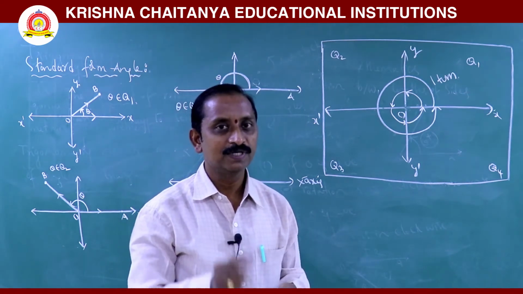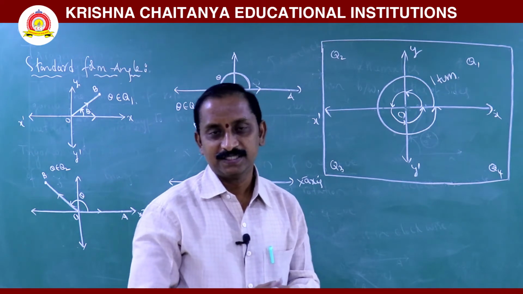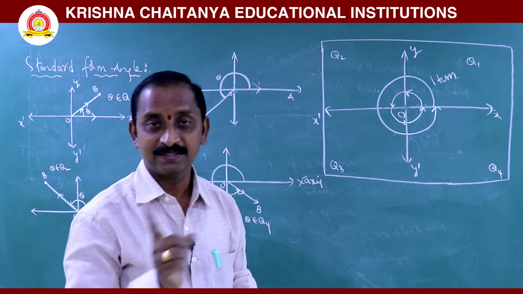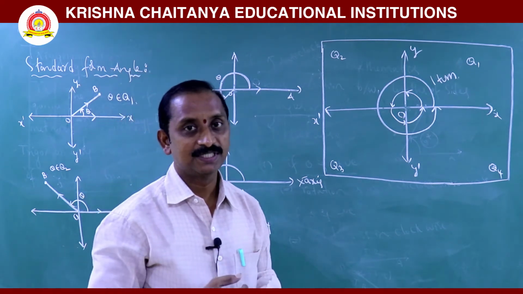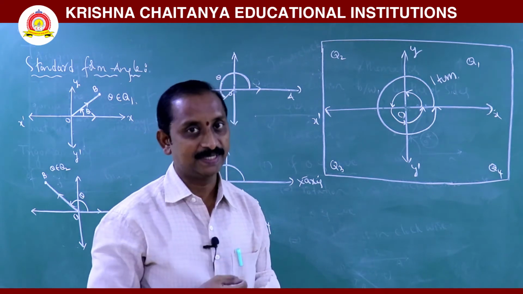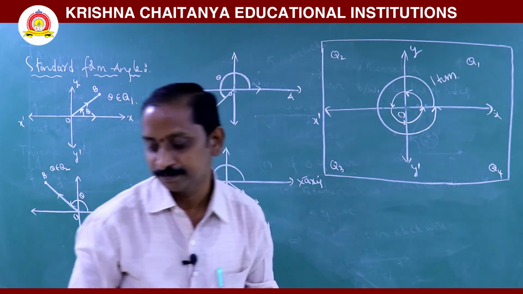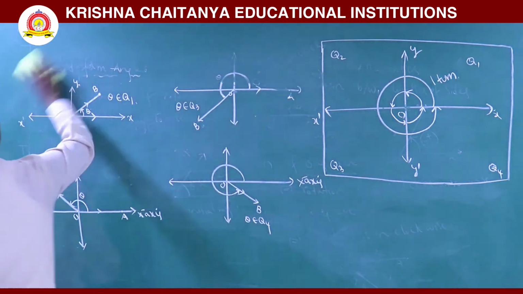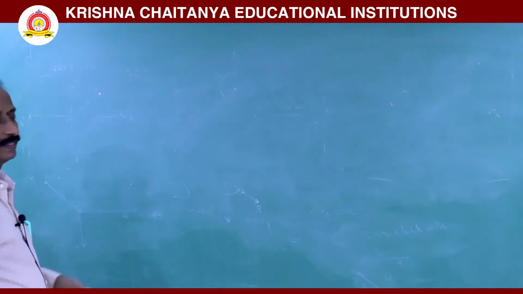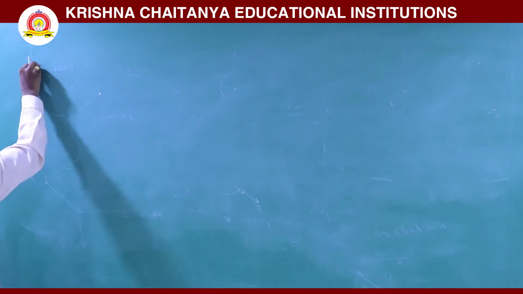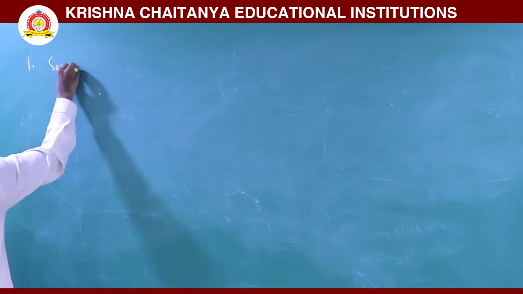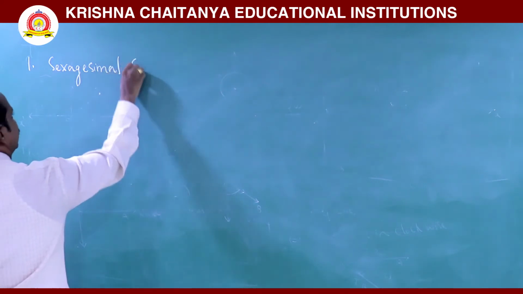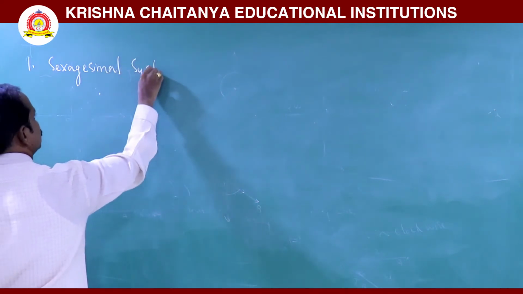Now we move to the measurement of angles. Generally, the measurement of angles is of three types: the sexagesimal system, the centesimal system, and circular measure, which is called radian. Now, first we discuss the sexagesimal system. First one, sexagesimal system.